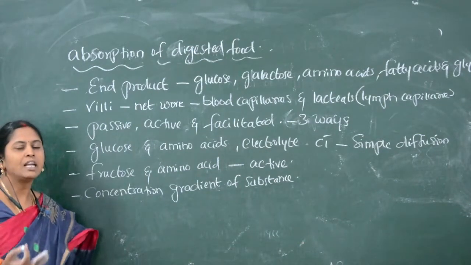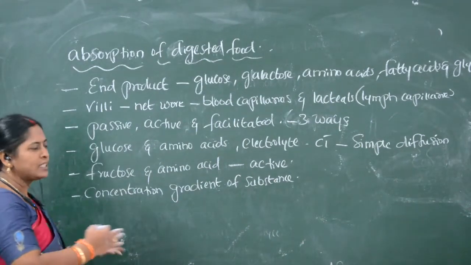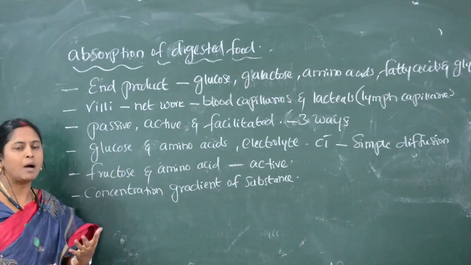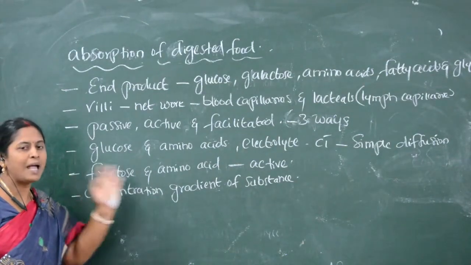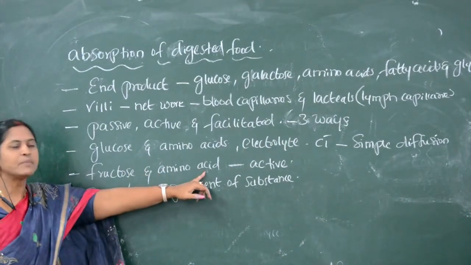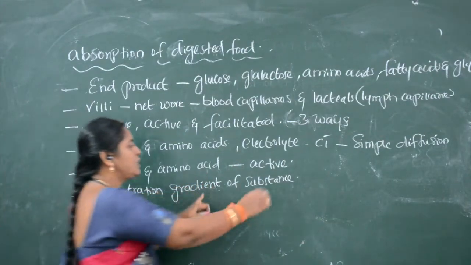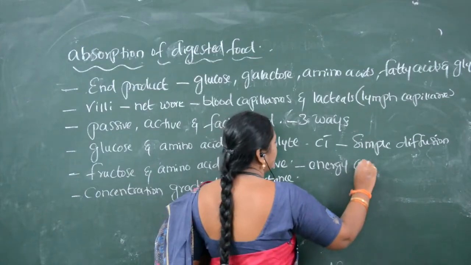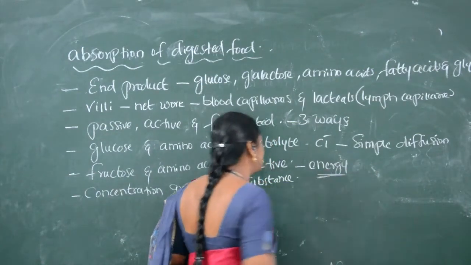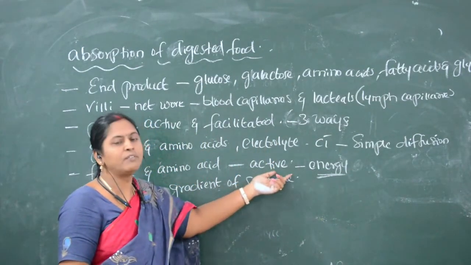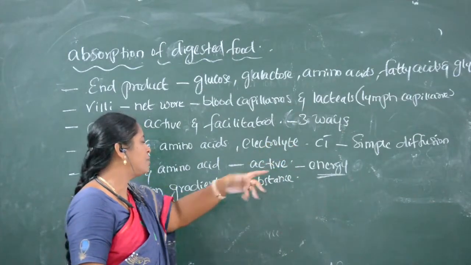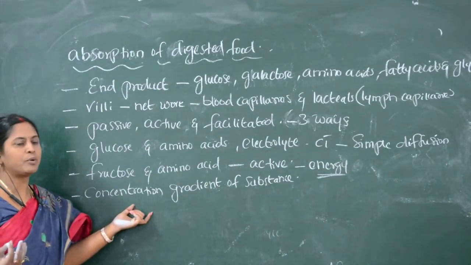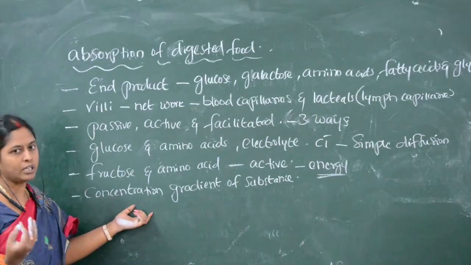Active way is when the fructose and amino acids are in more amount when compared with the blood, so actively they pass into the blood. But here energy is consumed. More amount of energy is consumed in the active mode of absorption. Whereas simple diffusion and other processes are passive processes. Passive process means the energy is not consumed.